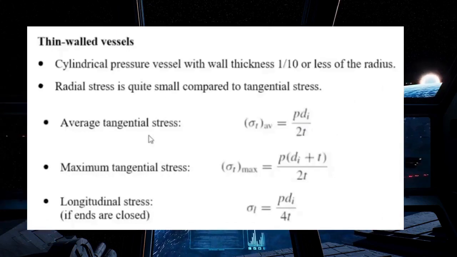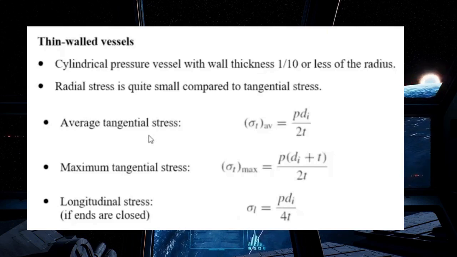When the wall thickness of a cylindrical vessel is about 1/10 or less of its radius, the radial stress resulting from the pressurization is quite minimal in comparison to the tangential stress. In this case, the tangential stress can be determined as follows. Here, P represents the internal pressure acting on the wall of a cylinder of thickness T, and the inside diameter of the cylinder is represented by di. We can use the following formula here to calculate the average tangential stress. Sigma t average is equal to P di divided by 2T.